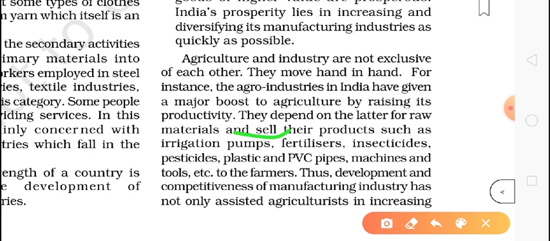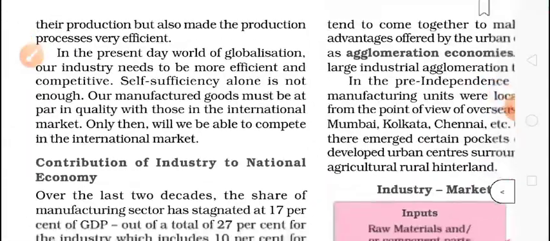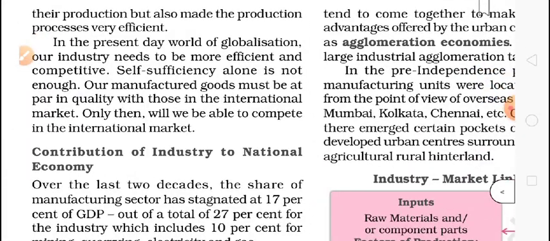Agriculture provides raw material to the secondary sector, the manufacturing sector, and the manufacturing sector provides everything for agriculture, like irrigation pumps, fertilizers, insecticides, machines, tractors, PVC pipes, and tools. Thus the development and competitiveness of the manufacturing industry has not only helped farmers in increasing their production, but also made the production process very efficient.